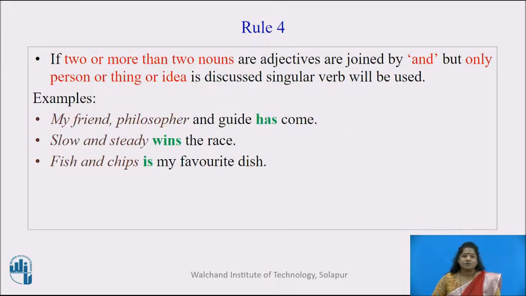Rule number 4. If two or more than two nouns or adjectives are joined by and, but only one person or thing or idea is discussed, then singular verb will be used. For example, my friend, philosopher and guide has come. Here, friend, philosopher and guide, three adjectives are used for a same person. So here, the singular verb has is used. Similarly, slow and steady wins the race. Fish and chips is my favorite dish.